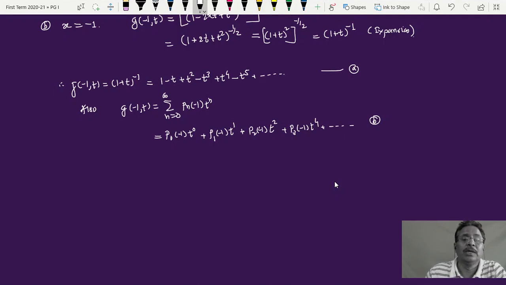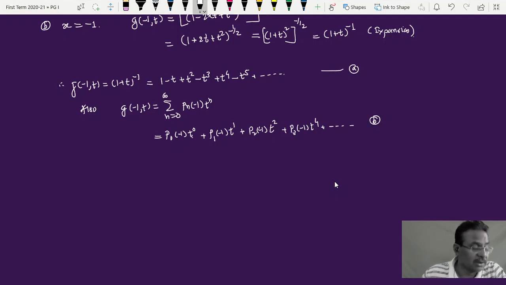And look here, t raised to 0 has coefficient 1, t raised to 1, but this time the coefficient p1 of minus 1 is equal to minus 1, then p2 of minus 1 is plus 1, whereas p3 of minus 1 is equal to minus 1. Then p4 of minus 1 is plus 1, p5 of minus 1 is minus 1.